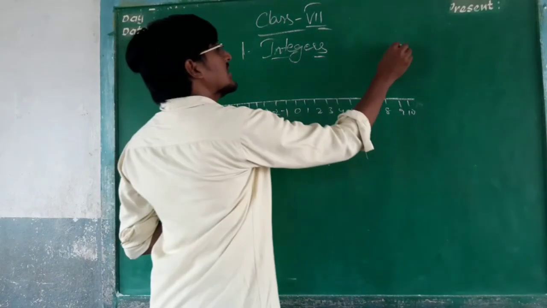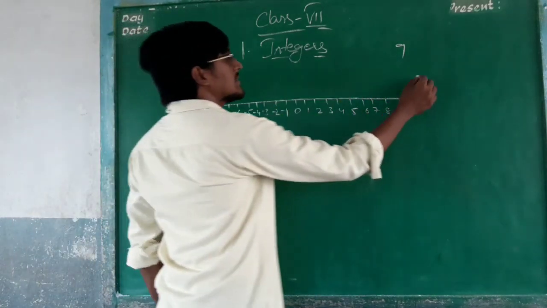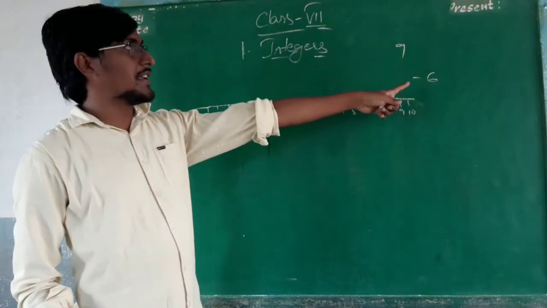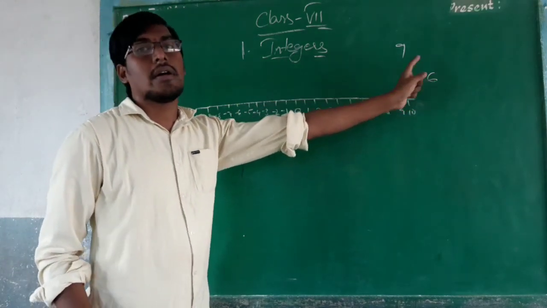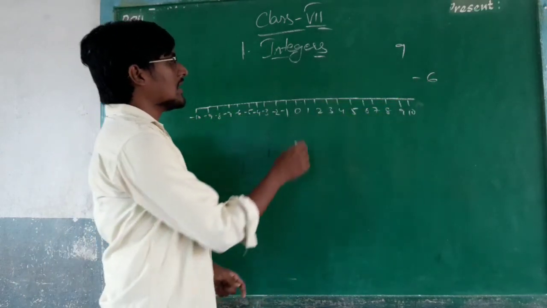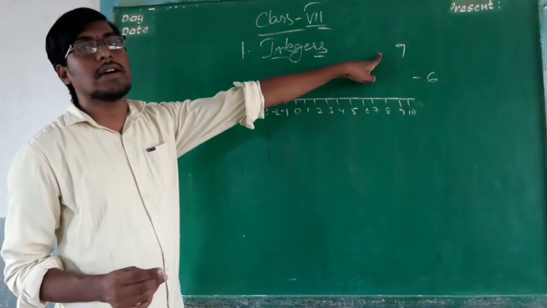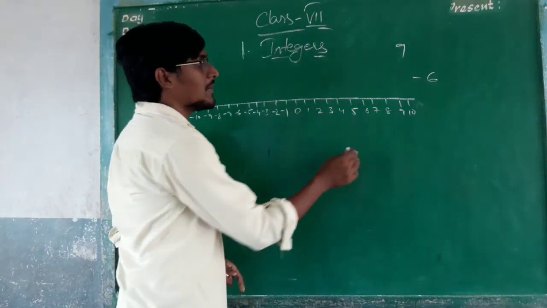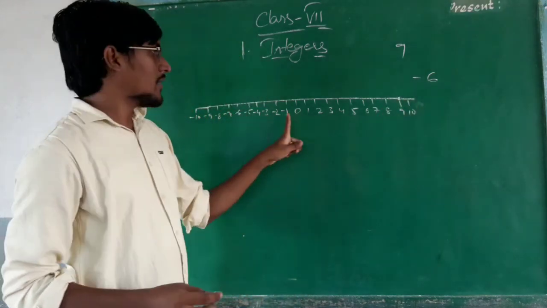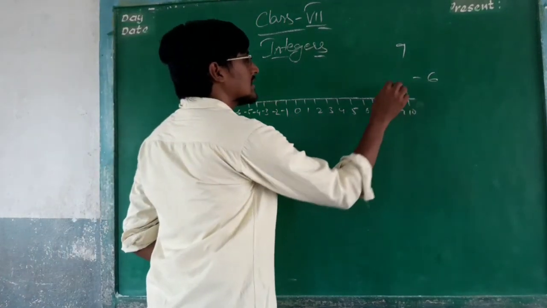9 is an integer because it is a positive value. -6 is also an integer because it is a negative number. So how can we represent the numbers? Let us take the number 9. How can we represent the number 9 here? This is the 9. Starting from 0 onwards, the number 9, and we can circle it like that.